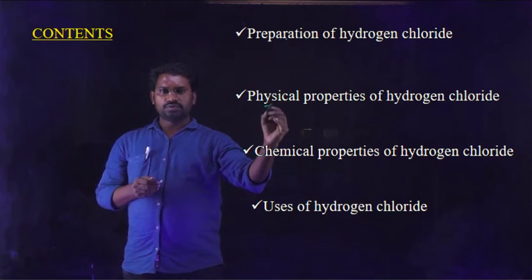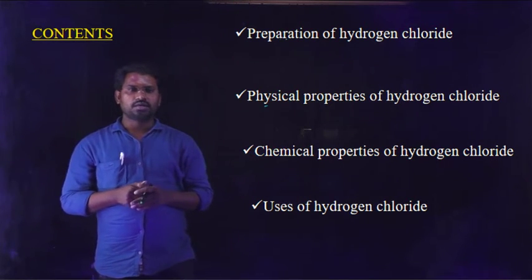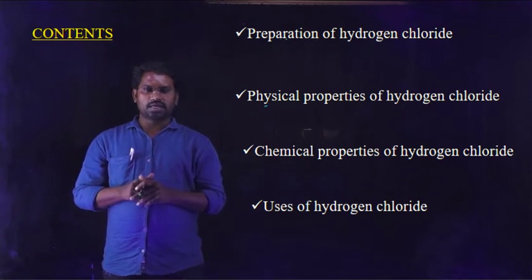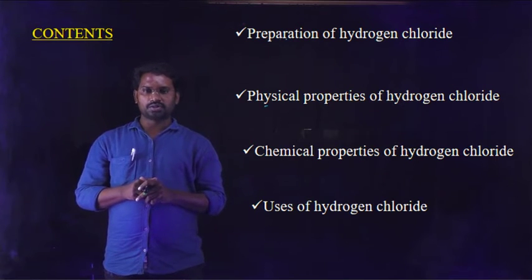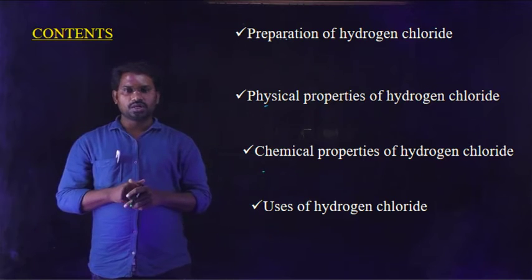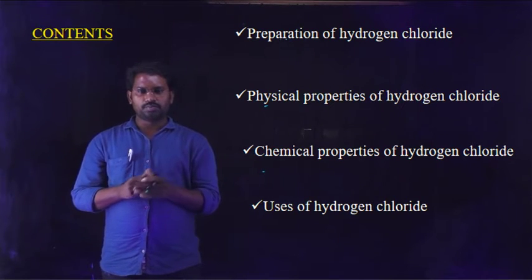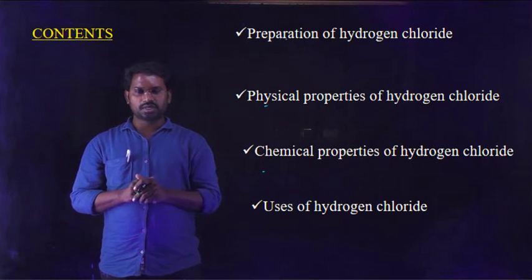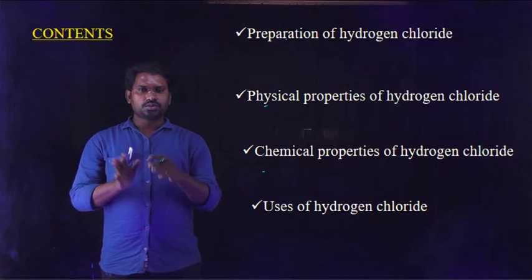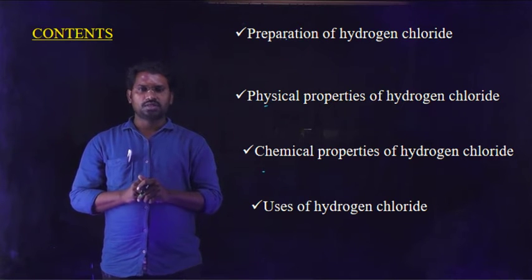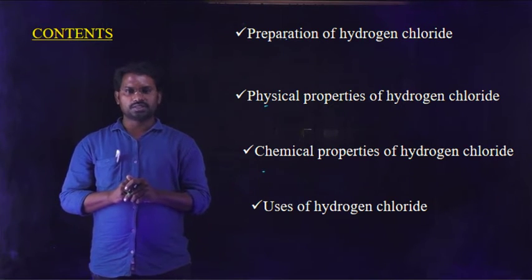Next, physical properties of hydrogen chloride. Generally, hydrogen chloride is a gas. This gas can also be converted into liquid form and solid form by cooling and sublimation. Third, chemical properties of hydrogen chloride. Generally, hydrogen chloride has strong acidic nature. That's why HCl reacts with bases like ammonia, and it also decomposes the salts of weak acids like carbonates, bicarbonates and sulfates, etc.